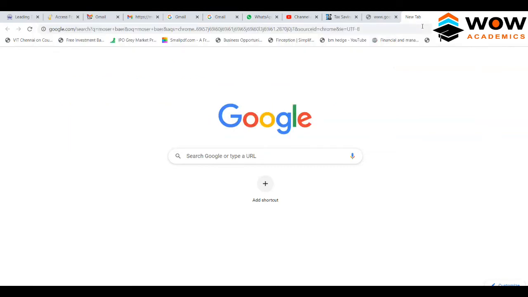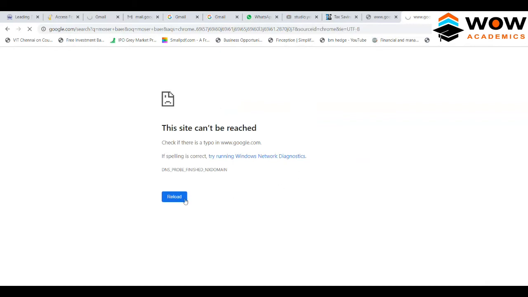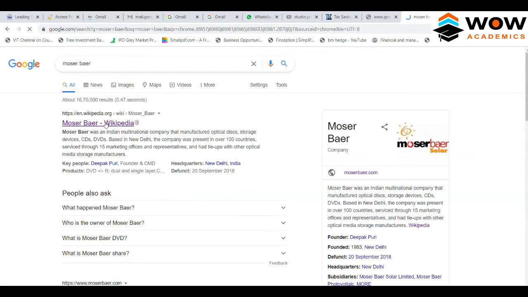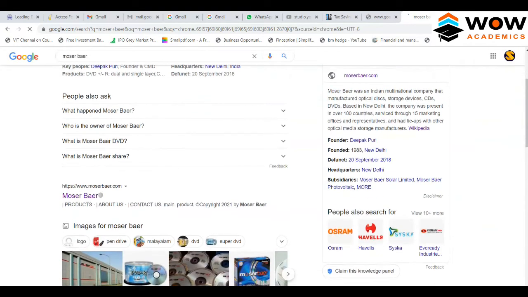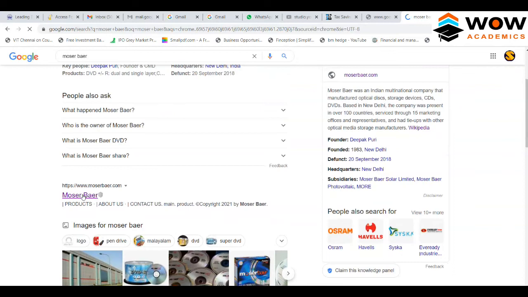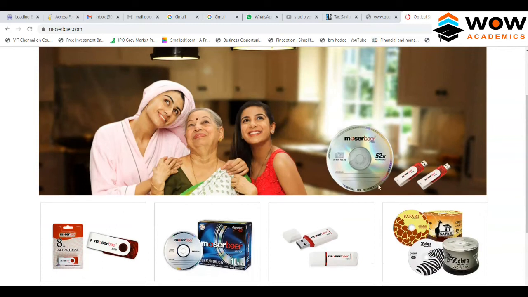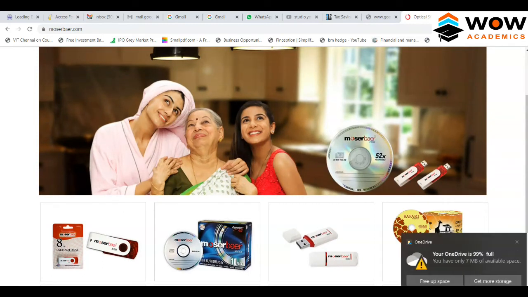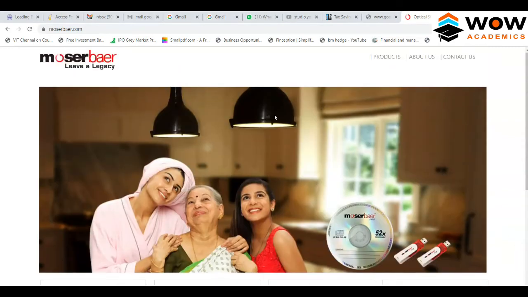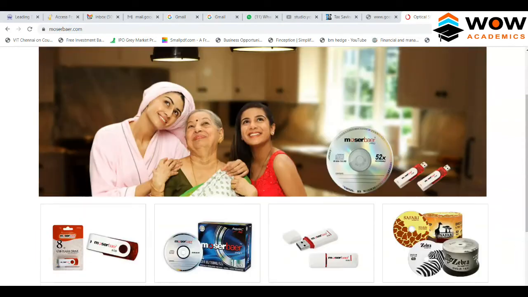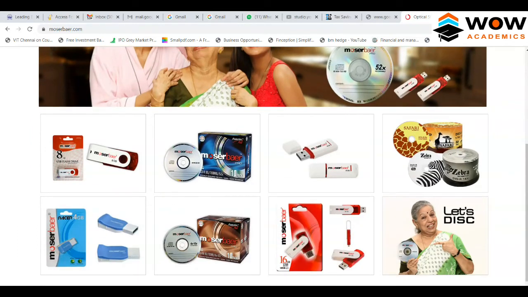So this is a good example of a bad investment appraisal concept. Okay, we will just check why it's not loading. So look at the company's products here. They produce CDs, DVDs, pen drives, and they are also now into LED light technology. So these are the things that they are producing. So let's see what this company did.